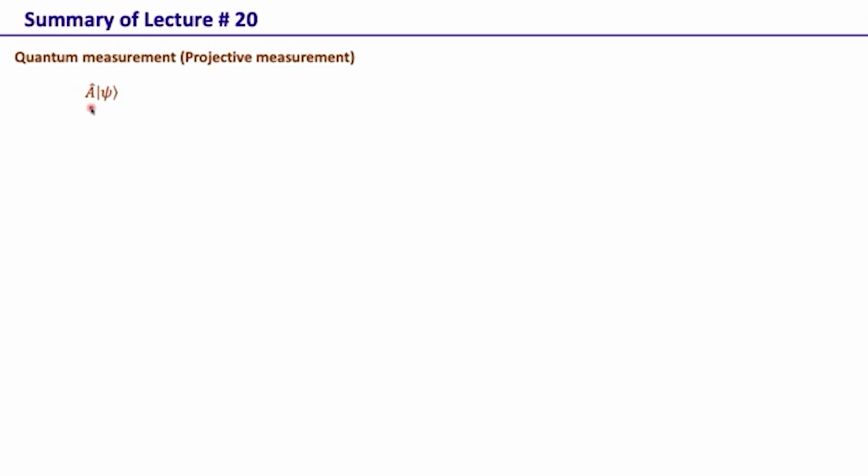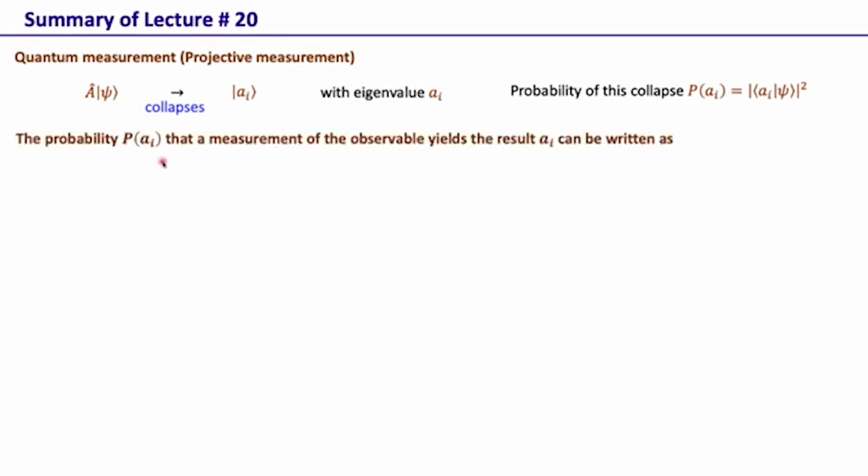So for that operator A, if it acts on a state, then the system in that state collapses into one of the eigenstates of the system in the basis of the measurement operator, and one obtains the eigenvalue A. The probability of this collapse is given by the mod square of the projection of the state on the basis vector, or the eigenket. The probability P(A_i) of the collapse, that a measurement of the observable yields the result A_i.